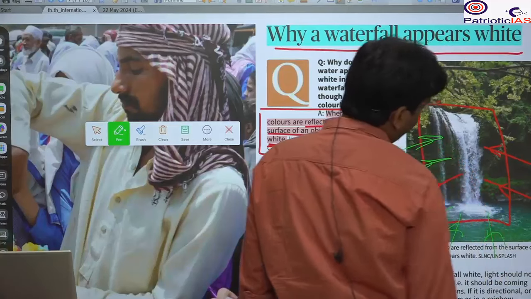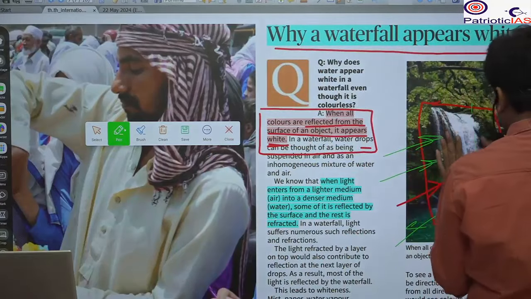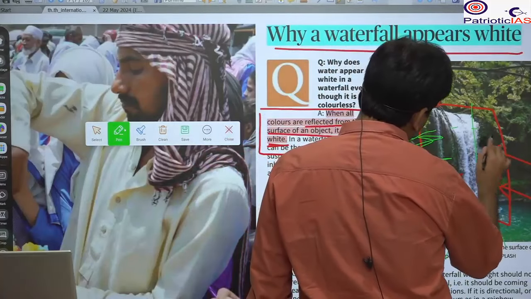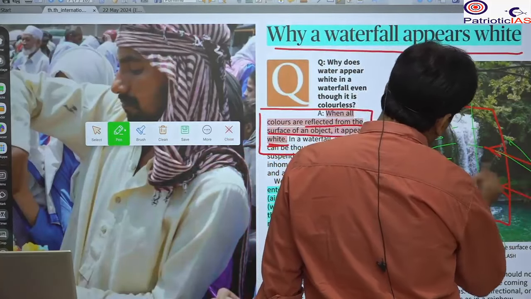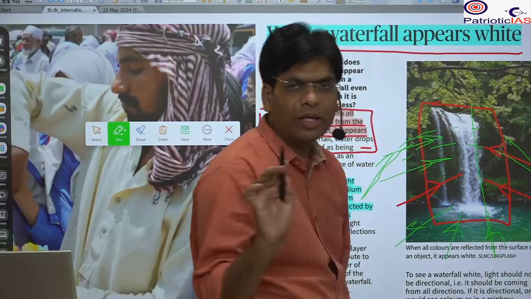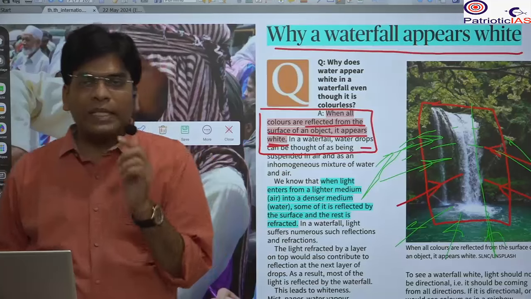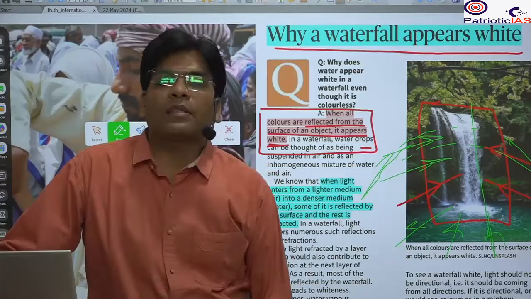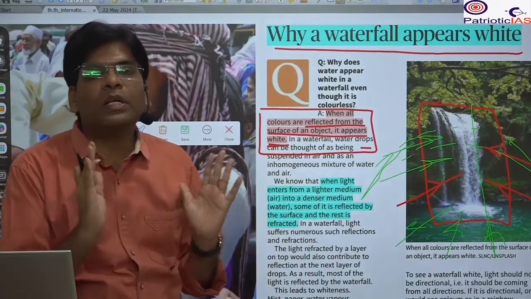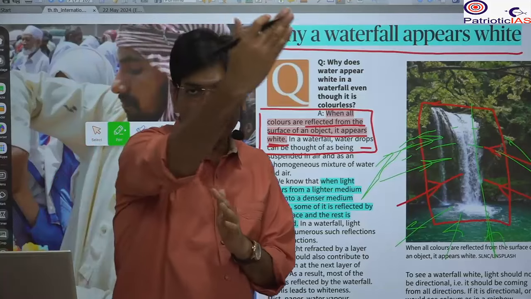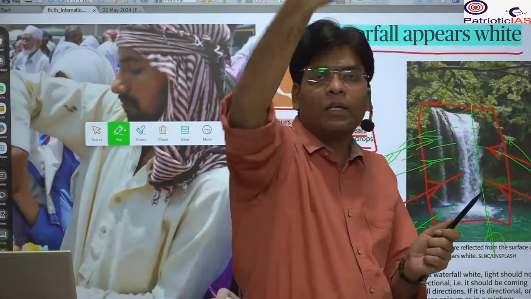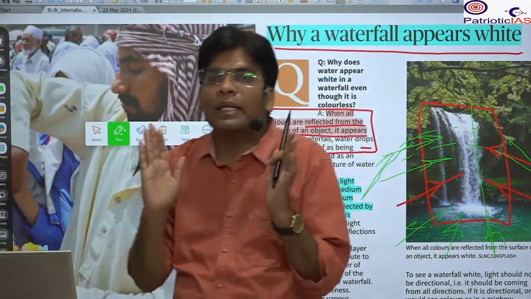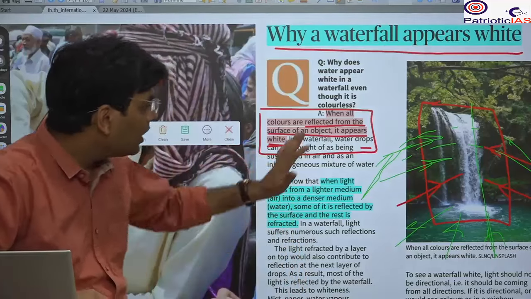If the light is coming from all directions, think that the light is coming from this direction, unidirectional. So there will be the creation of rainbows. Many times, if you go to a waterfall area, you will see a beautiful rainbow being created. It is due to the unidirection of the light. It is generally in a narrow type of waterfall. Whenever there are mountains and rocks, and the light is coming from only one side, in that case there will be a rainbow. Seven colors of the light will be visible here.